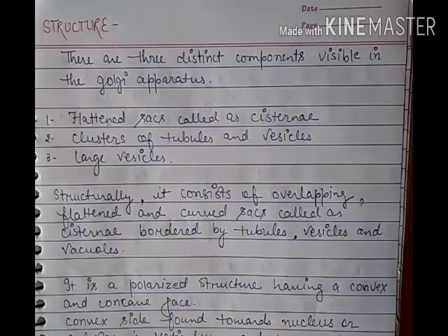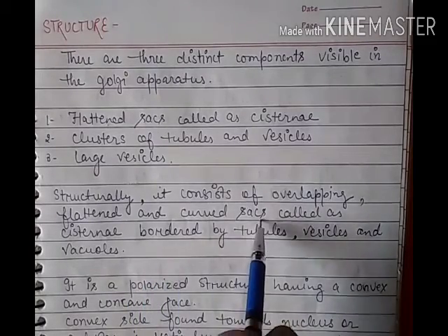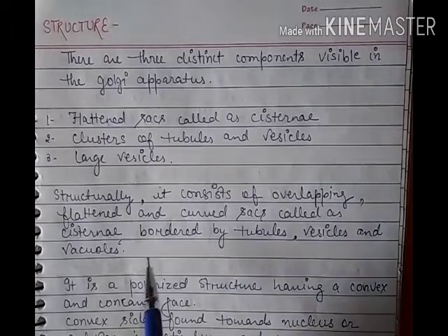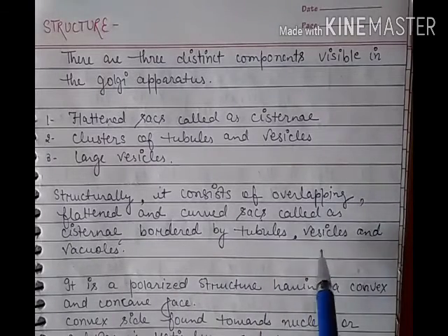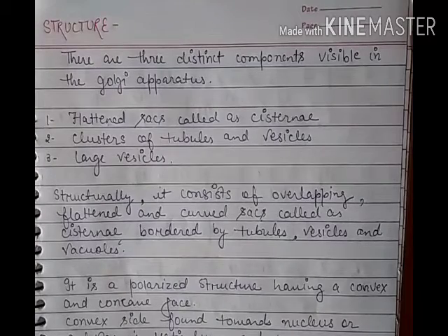These three components collectively make the Golgi apparatus. The flattened and curved sacs called cisternae are overlapping and bordered by tubules, vesicles and vacuoles, and are arranged parallel one after another.